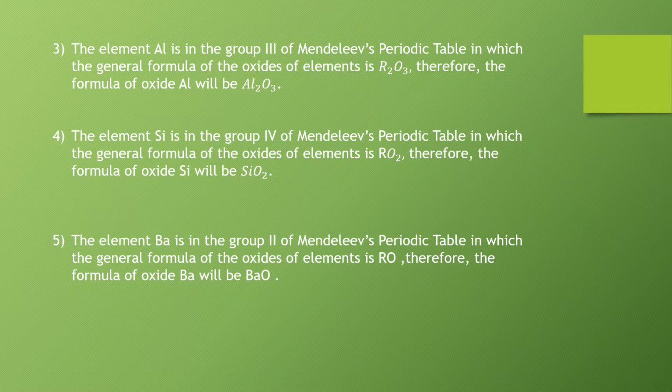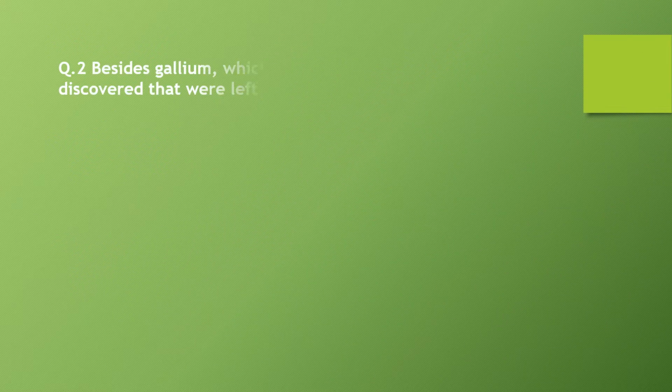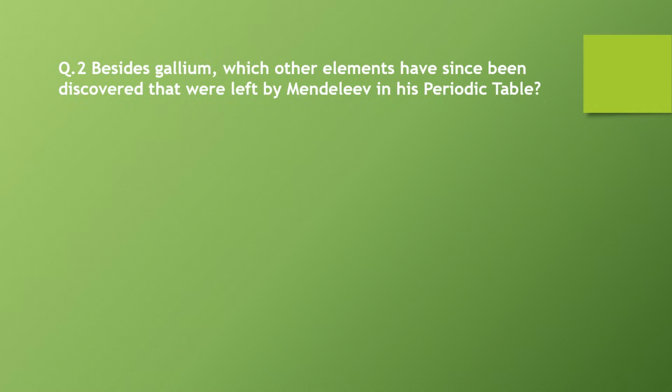Fifth, the element barium is in group 2 of Mendeleev's periodic table, in which the general formula of the oxides of elements is RO. Therefore, the formula of oxide of barium will be BaO. Question number 2. Besides gallium, which other elements have since been discovered that were left by Mendeleev in his periodic table? Answer. The elements which have been discovered that were left by Mendeleev in his periodic table are scandium and gallium.